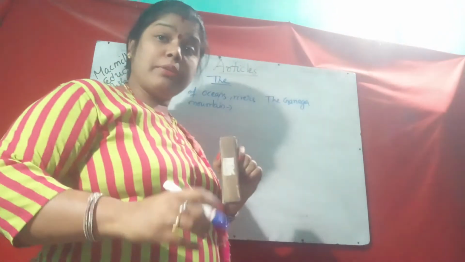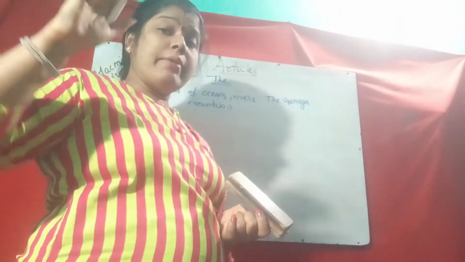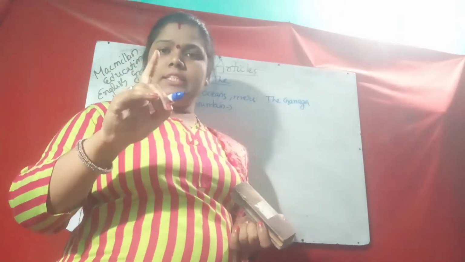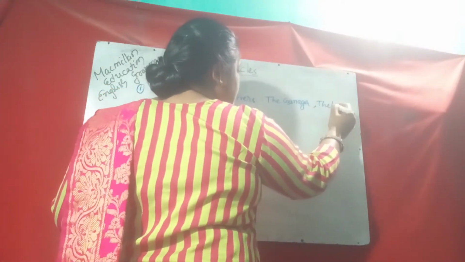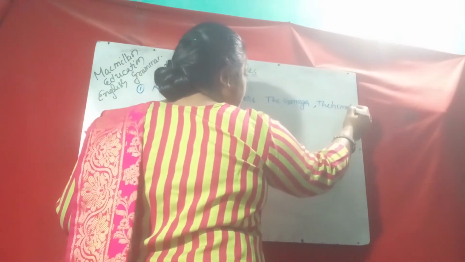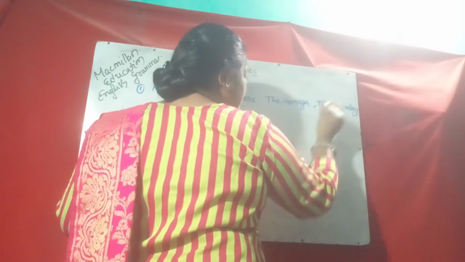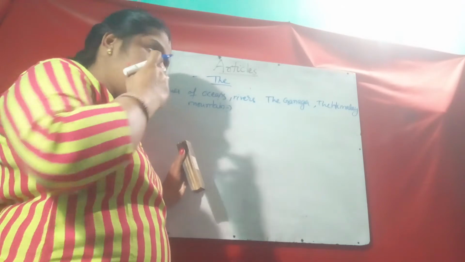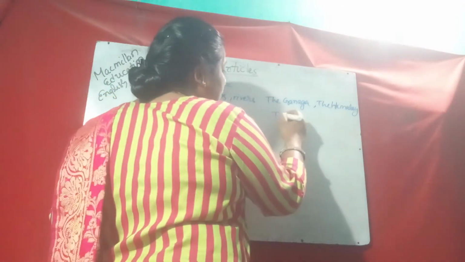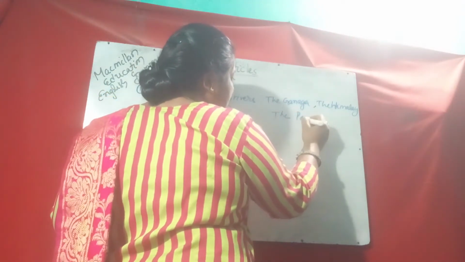River means many rivers are there, but Ganga means one. So the Ganga, the Himalayas, the Himalaya, particular. Then the Pacific Ocean.